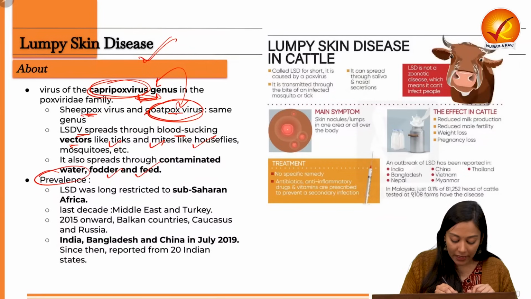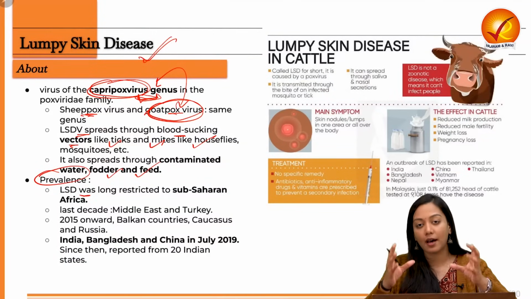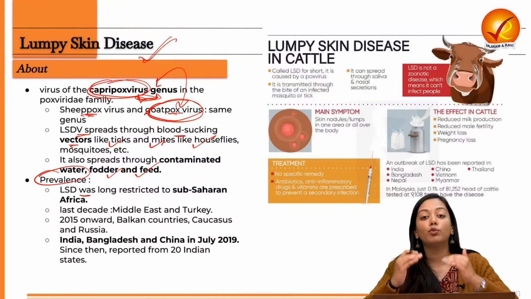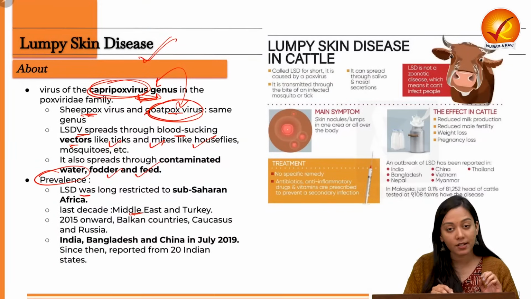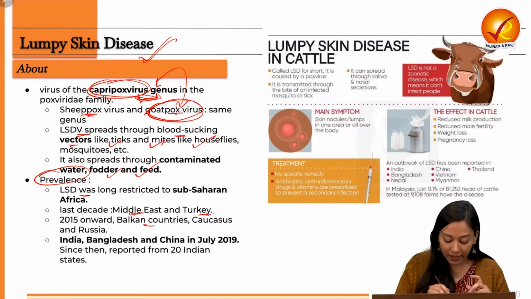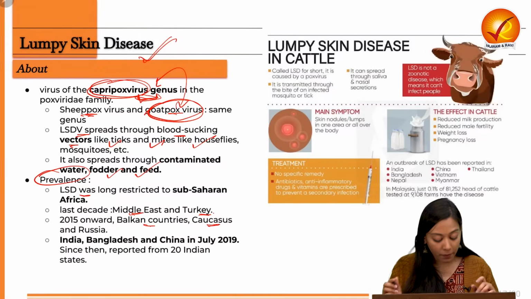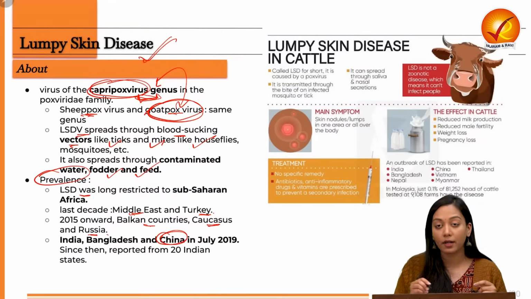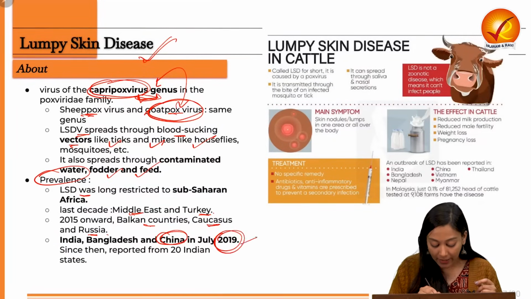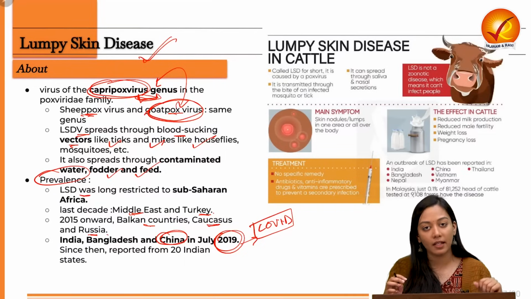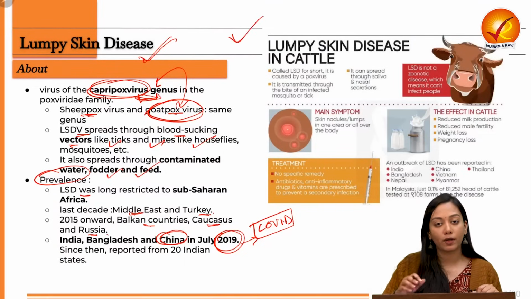What is their prevalence? Initially, this was long restricted to only the sub-Saharan region, but with global warming and rising epidemic situations across the world, this disease started moving northward. First it reached the Middle East, the Turkey region, then it moved towards the eastern and southern parts of Europe, that is the Balkan countries, the Caucasus region in Eastern Europe, and Russia as well. India, Bangladesh and China have also been struck with lumpy skin disease since 2019, coinciding with the COVID outbreak. Since then, about 20 Indian states have been affected. So this was about this particular disease.